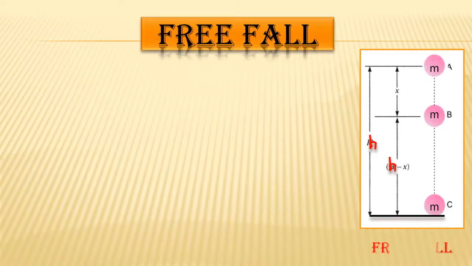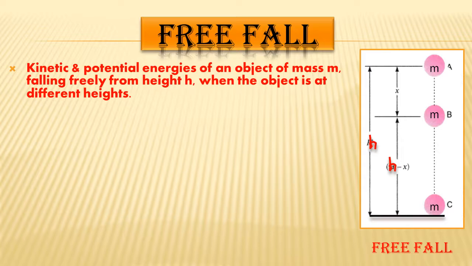Student, let's look at the kinetic and potential energies of an object of mass m falling freely from height h, when the object is at different heights. Alongside, you can observe one diagram in which an object is falling from point A to point C. After point A it will come to point B, then after point B it will come to point C.